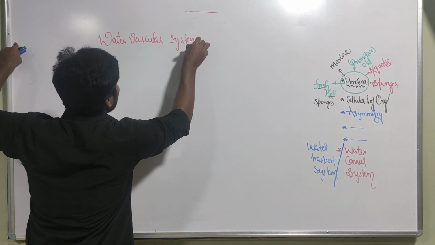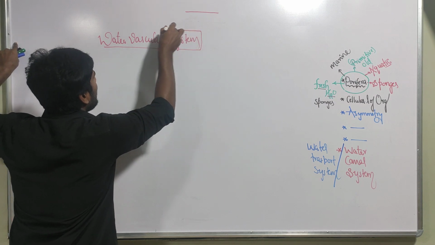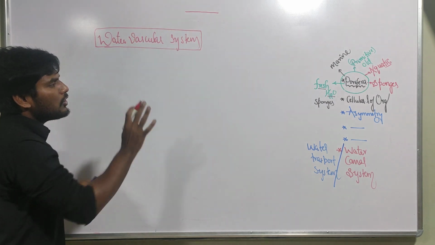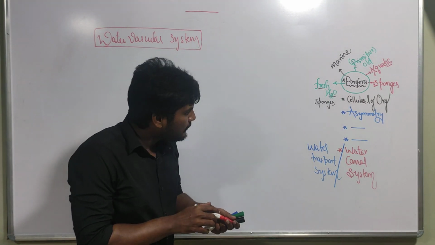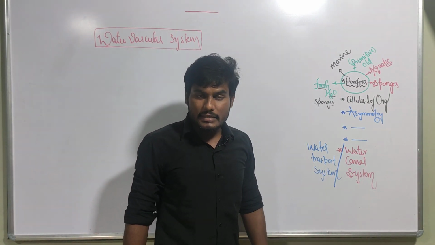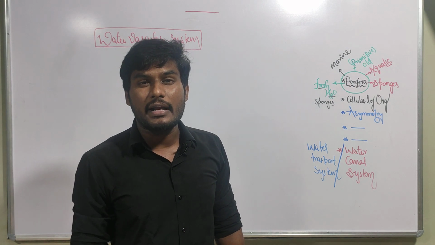Water vascular system. This is different. The water vascular system is not present in the Porifera. What do Porifera contain? A water canal system, which is also called a water transport system.